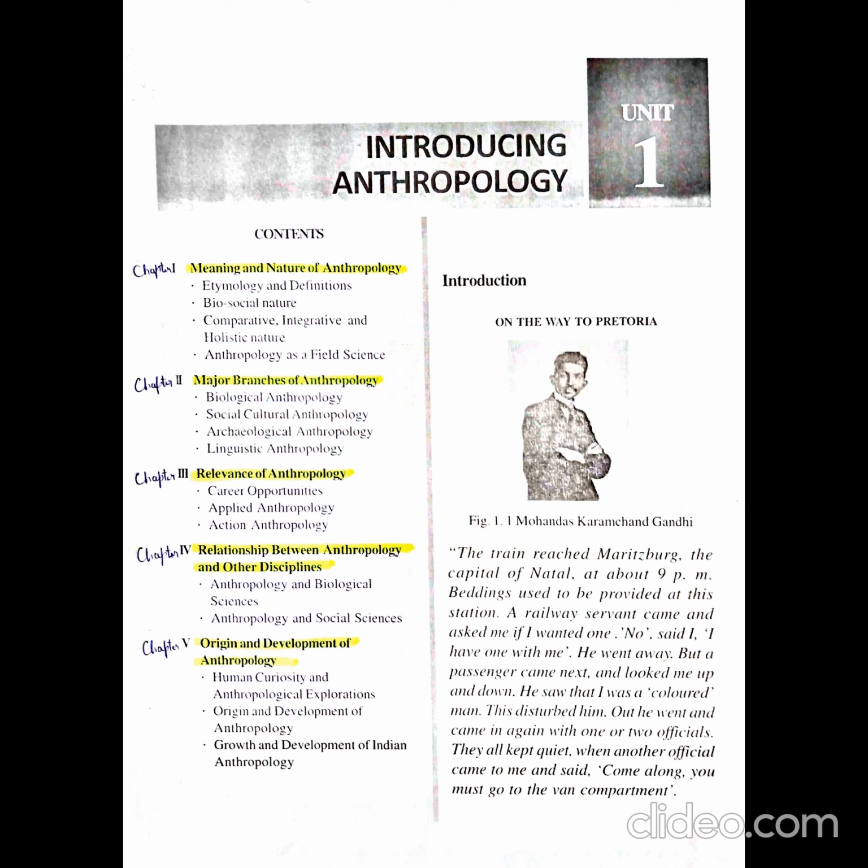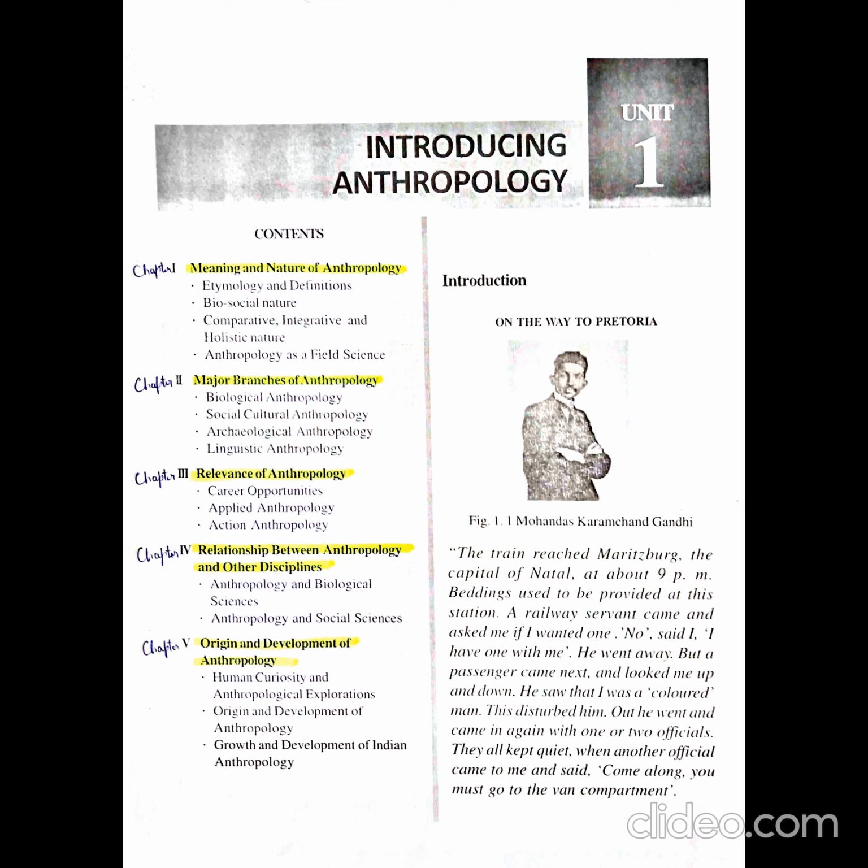We do laboratory experiments, isn't it? But anthropology gives prime importance to field work in order to collect valid and reliable data from the original source, not from any book or library. So the third characteristic is that anthropology is a field science.